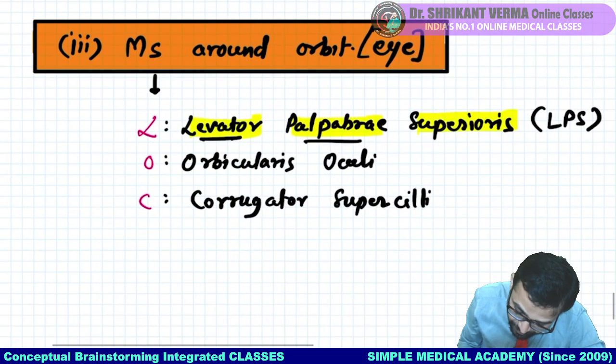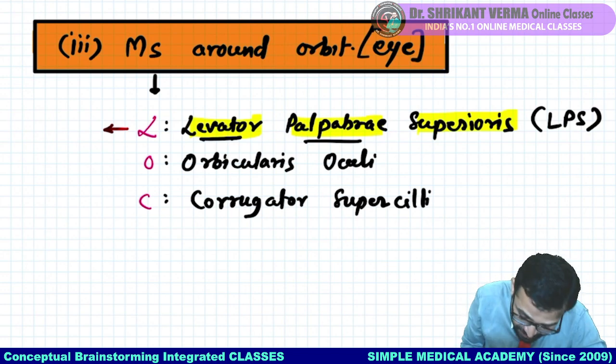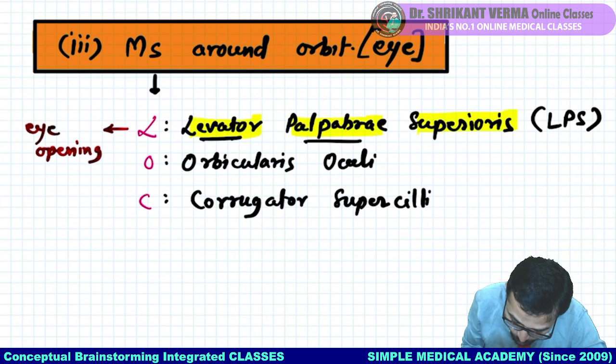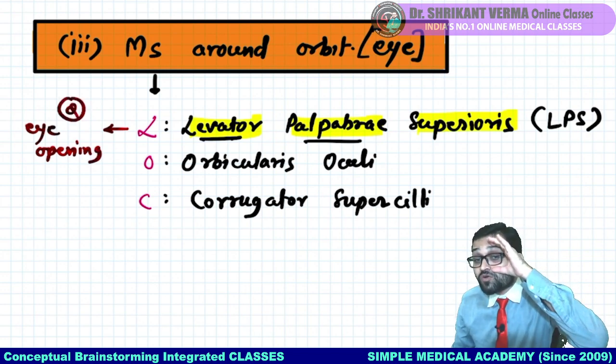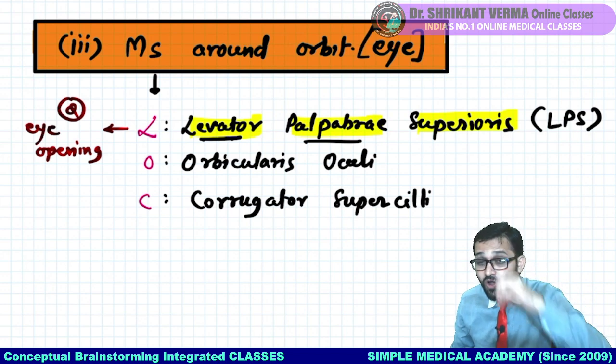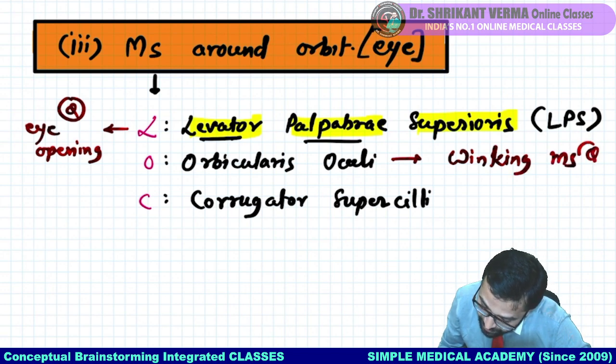Levator palpebrae superioris, it is responsible for the eye opening. MCQ. Orbicularis oculi, when this muscle contracts, it causes closure of the eyeball. So this is our winking muscle.